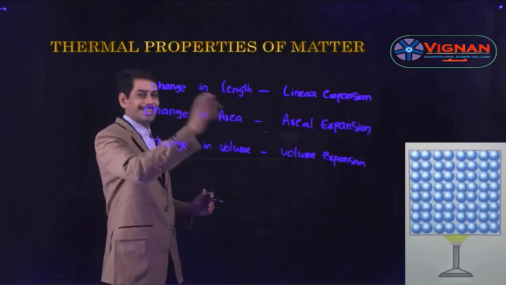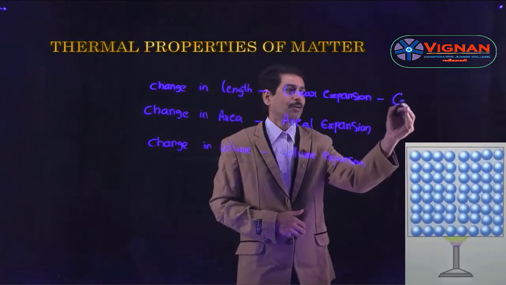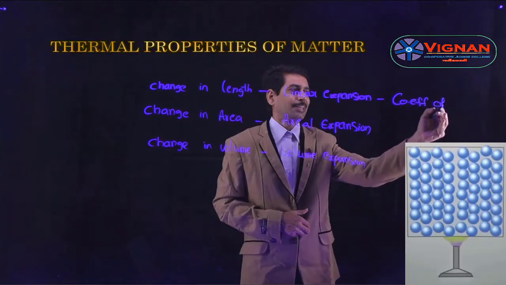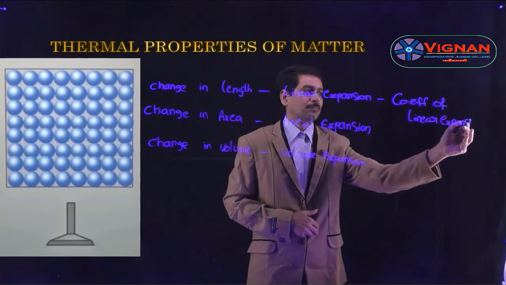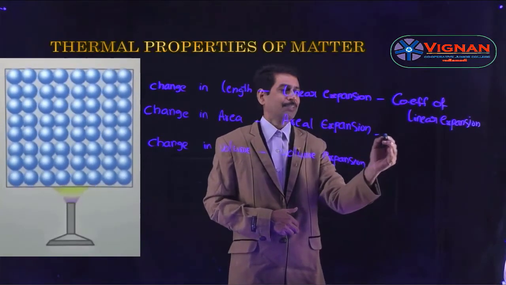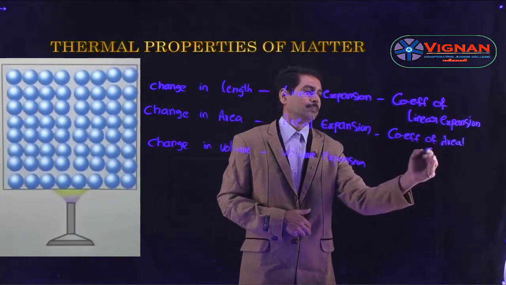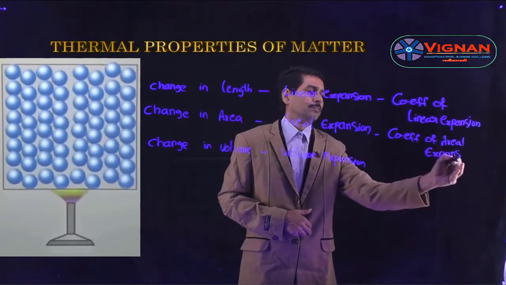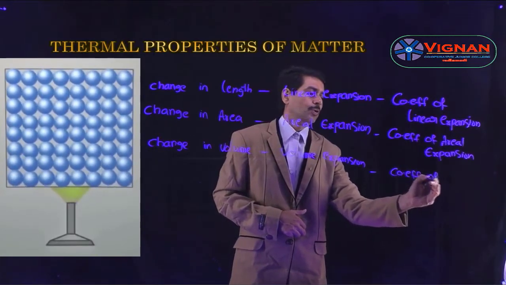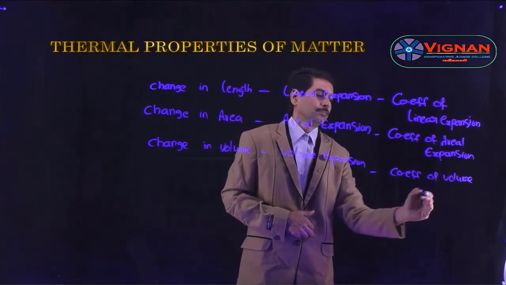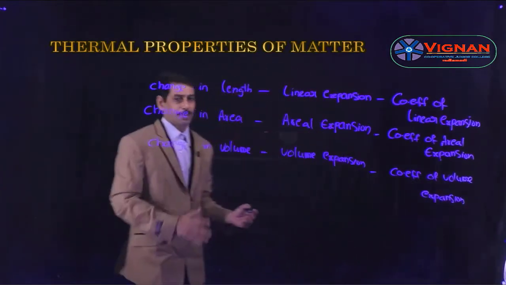To measure these three expansions, we have three coefficients of expansion: the coefficient of linear expansion, the coefficient of areal expansion, and the coefficient of volume expansion.